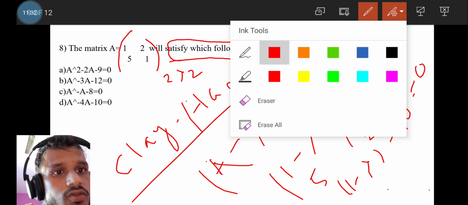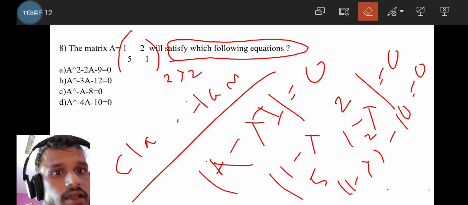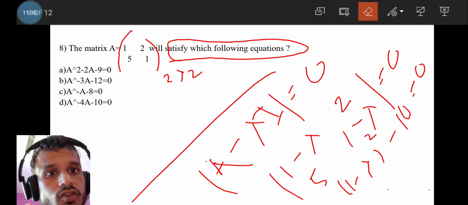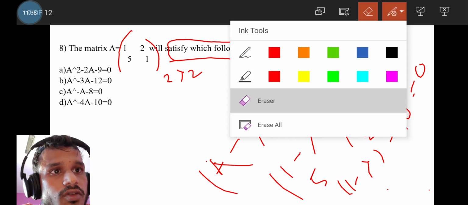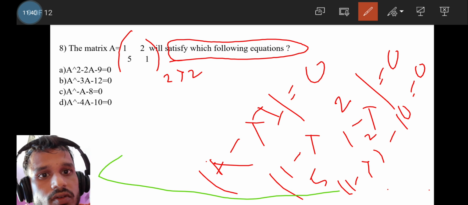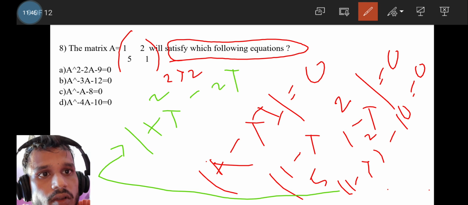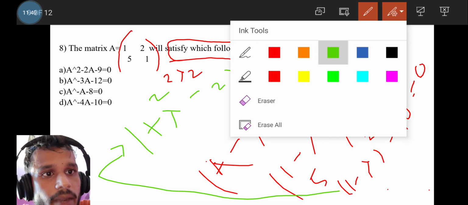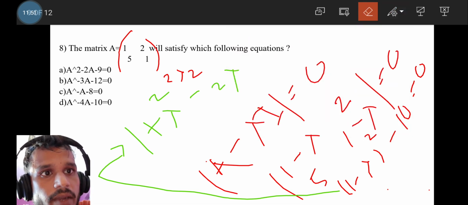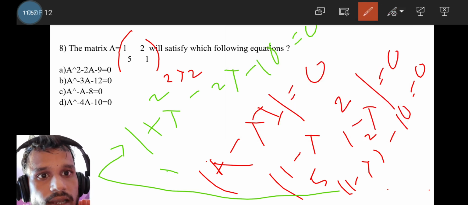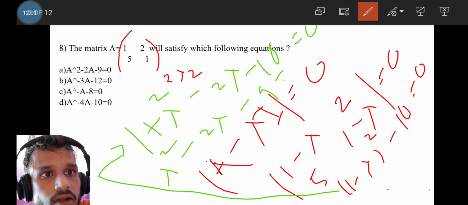If you solve this equation, you will get 1 plus lambda squared minus 2 lambda minus 10 is equal to 0.